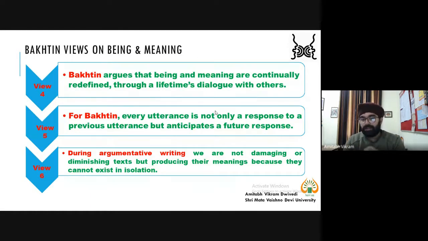And during argumentative writing, we are not damaging or diminishing the text. You need to keep in mind that when you are arguing, it is not a quarrel, not simply a disagreement, not an oral disagreement. You need to think that you are producing some knowledge, you are engaging with the text. So you are not damaging or diminishing the text, but producing its meanings, because a text cannot exist in isolation.